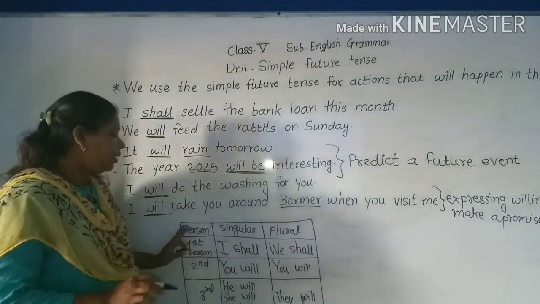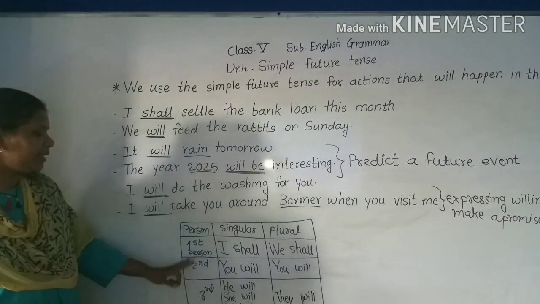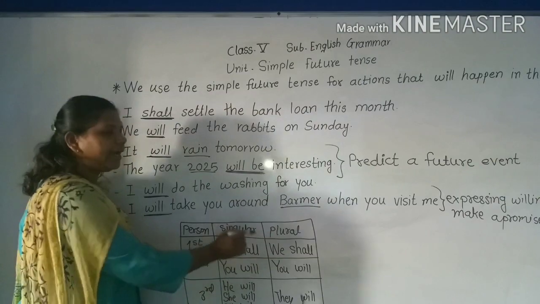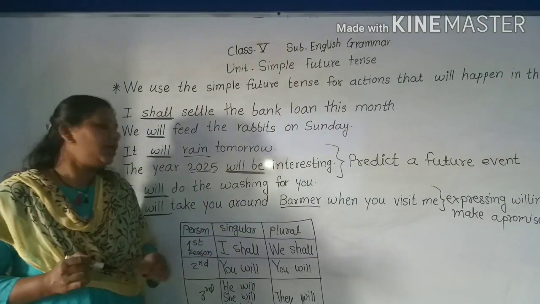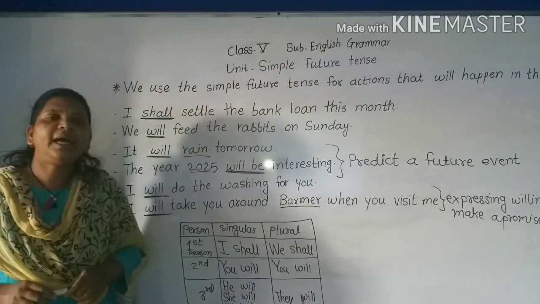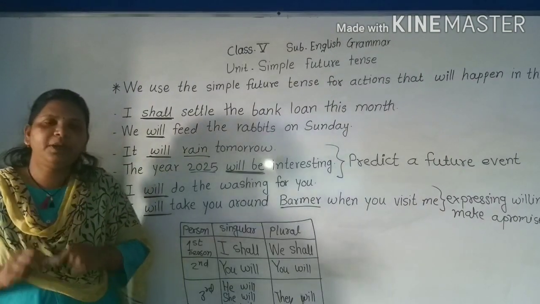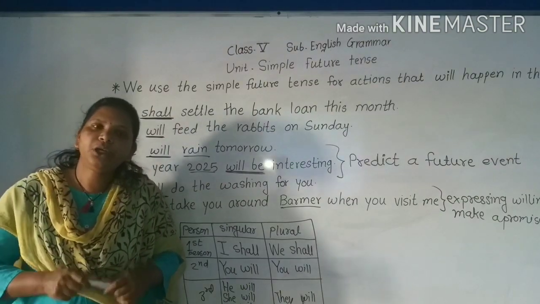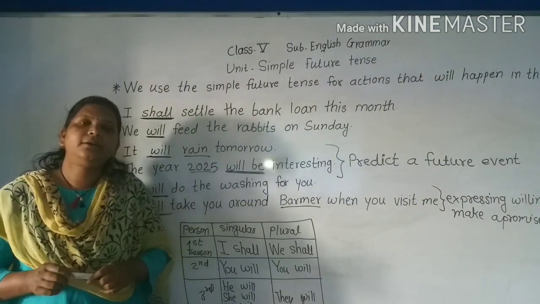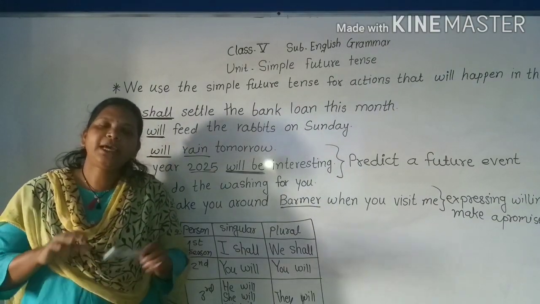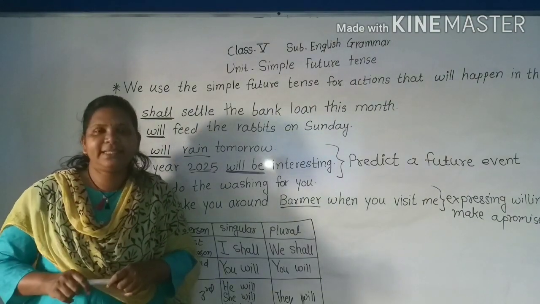And at last we have seen the table, that first person, second person and third person, shall and will come in simple future tense. So I hope that you have got the idea about simple future tense. Now we will see some examples from your grammar book, to be written in the past tense. Okay, simple past tense, so that we will see.